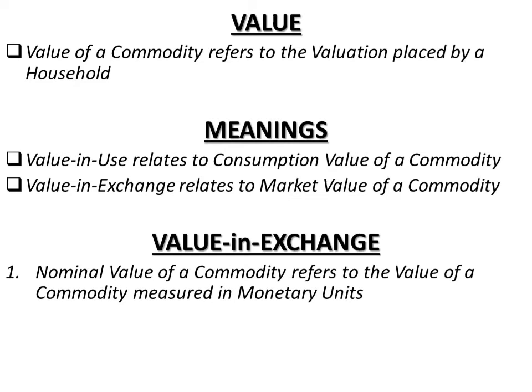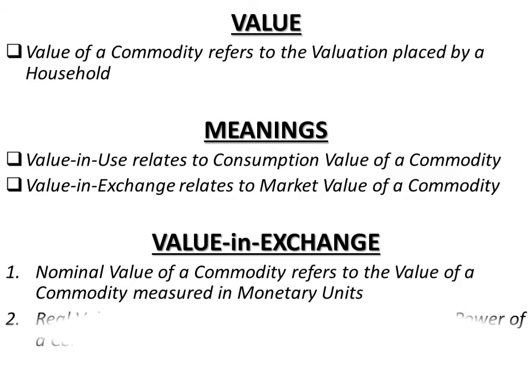Now value in exchange of a commodity can be expressed in terms of nominal value and real value. That is value in exchange or monetary value can be expressed in two ways. One is nominal value and the second is real value. What is nominal value? Nominal value of a commodity refers to the value of a commodity measured in monetary units. What unit are we using, such as rupees. For example, if 1 meter of cloth can be exchanged for rupees 200, its nominal value is rupees 200.